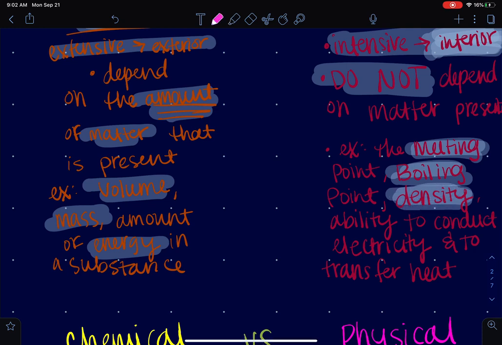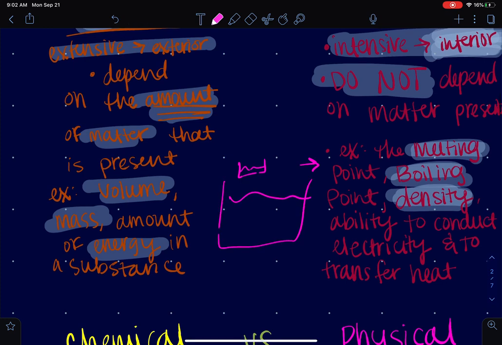Think about this for a second. If I have a little bit of water or a lot of water, it's going to melt or boil at the exact same temperature. If it's boiling, the degree is 100 degrees Celsius. And for this large amount of water, it's still 100 degrees Celsius. So no matter how much we have, the boiling point stays the same as long as the compound stays the same, okay?